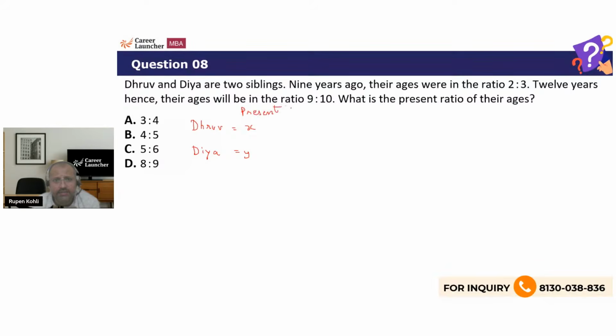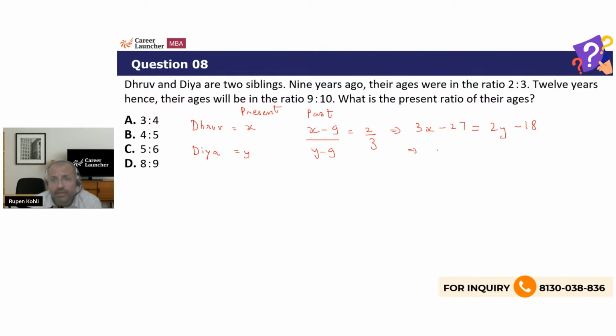And then I start with that 9 years ago. So in the past, when Dhruv was x minus 9 and Divya was y minus 9, the ratio of their ages was 2 is to 3. Simplify, get one equation. So cross multiply: 3 into x minus 9 equals 2 times y minus 9, so 3x minus 27 equals 2y minus 18.